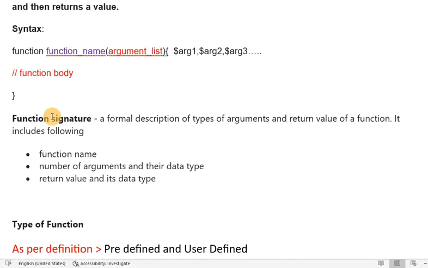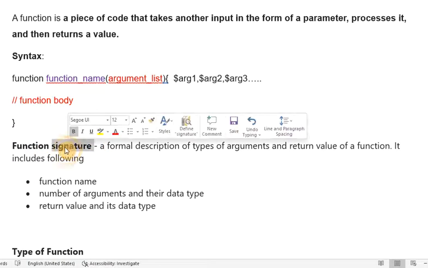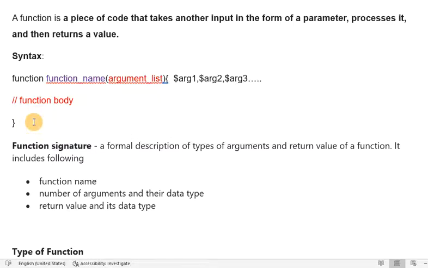Now come to the next point, that is function signature. What is this function signature? Here you can see the word signature is mentioned. So signature means what? Let's suppose we have to give our signature. Our signature includes our first name, last name, and if you have a middle name, you can include your middle name as well. That is called a signature.